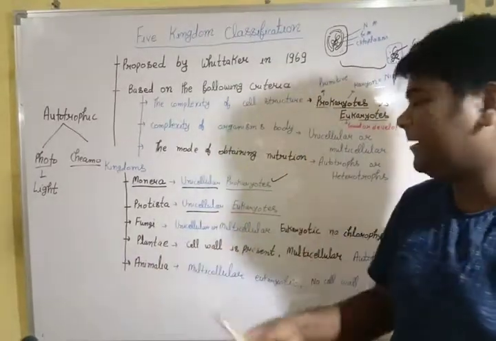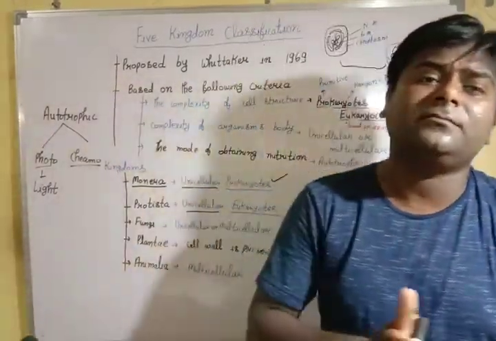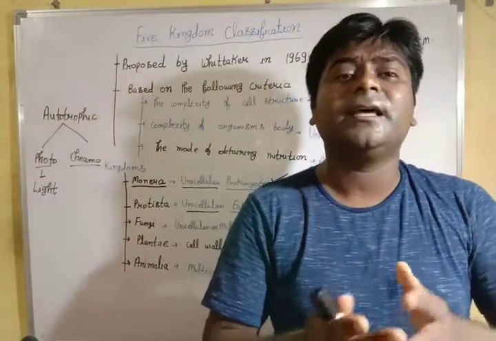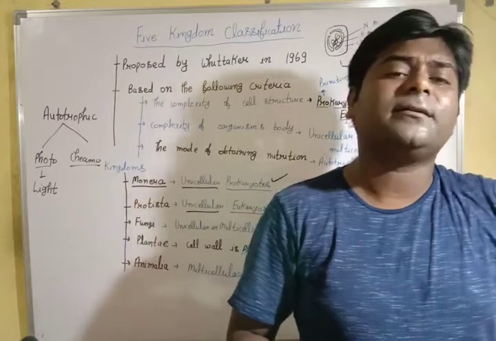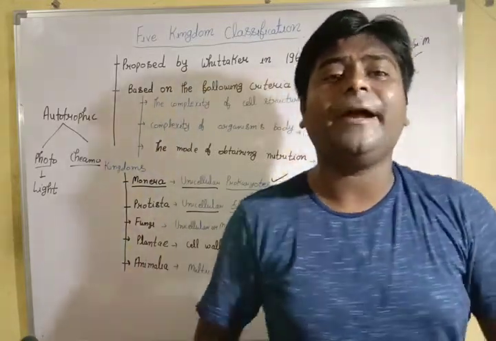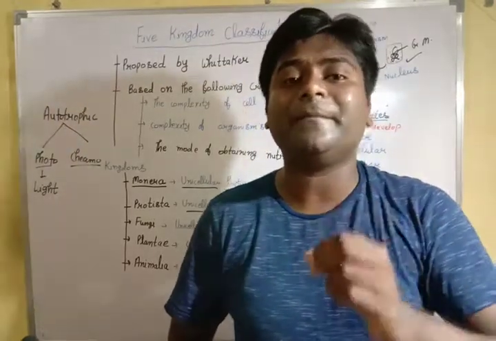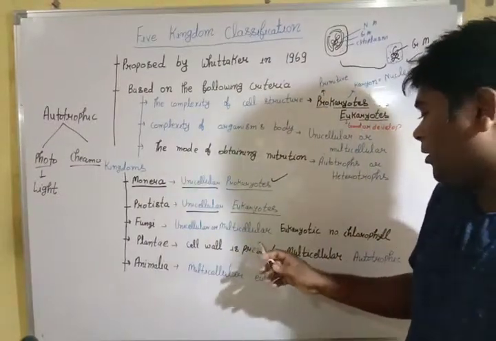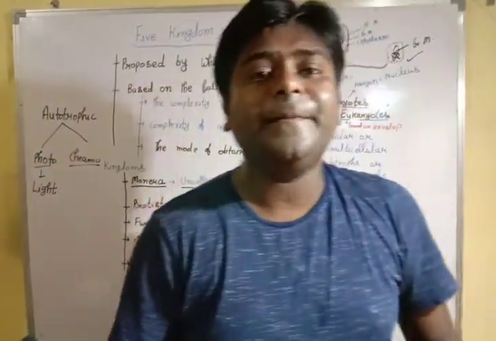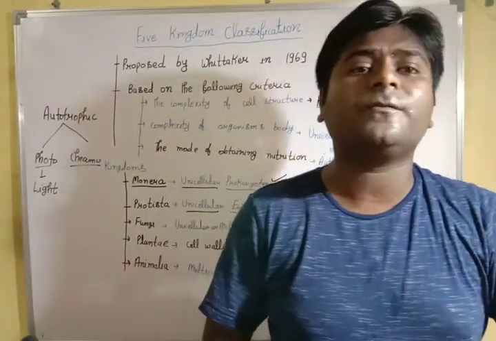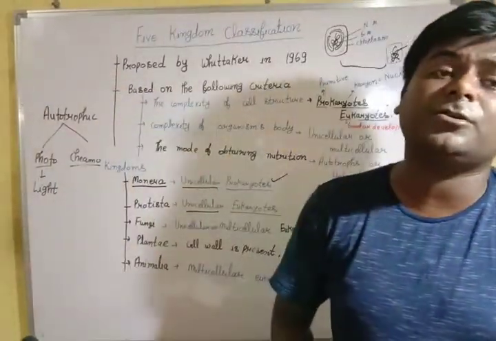When we talk about fungi, we have unicellular, multicellular. We have one example of unicellular fungi, and you must be aware of this. That is yeast. We are using yeast to make bread, and there are so many food items made using yeast. It is used for fermentation. So it is also eukaryotic, not having chlorophyll. It means obviously if there is absence of chlorophyll, they cannot make their own food. That's why they are showing heterotrophic nutrition.